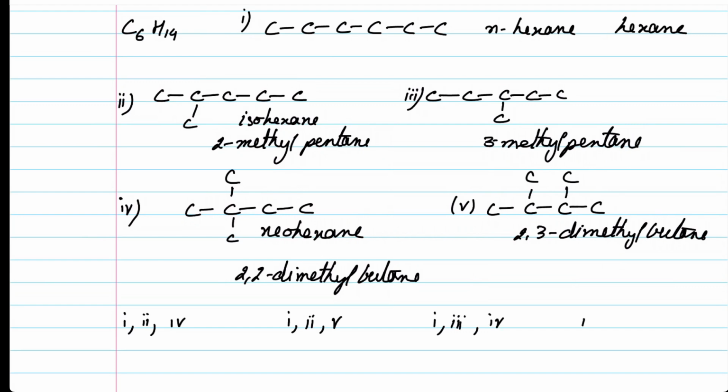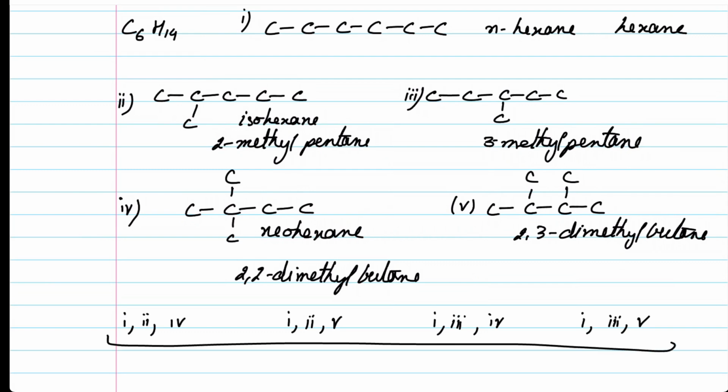We could have 1, 3, and 5. Each of these represents a set of chain isomers. Since each of these, you can say, they differ from each other in the parent or the main or primary carbon chain. But if we were to compare between 2 and 3, they have the same chain length.